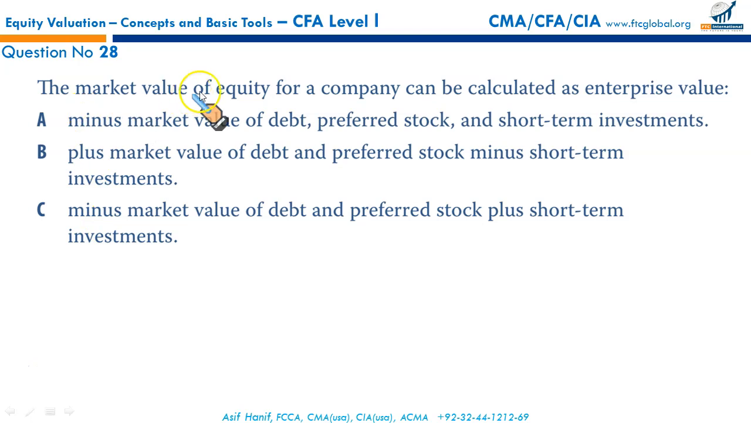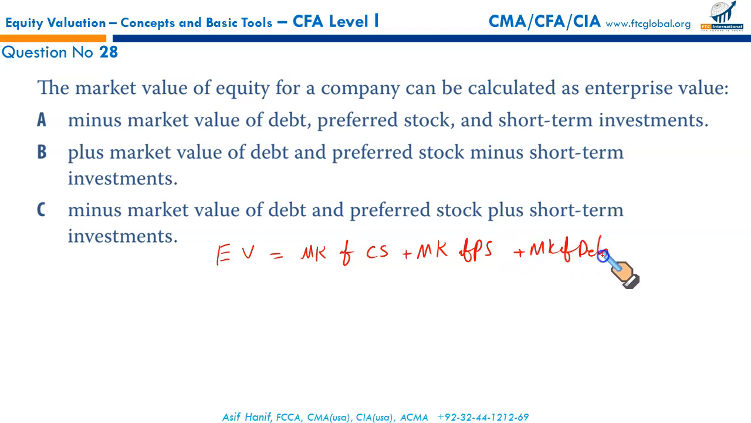Next. The market value of equity for a company can be calculated as enterprise value plus or minus something. What we can do for a question like this is simply write down the formula. The enterprise value is equal to market value of common stock plus market value of preferred stock, and then market value of debt, and from this we deduct our cash and marketable securities.